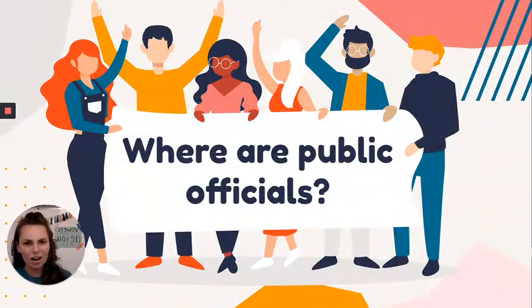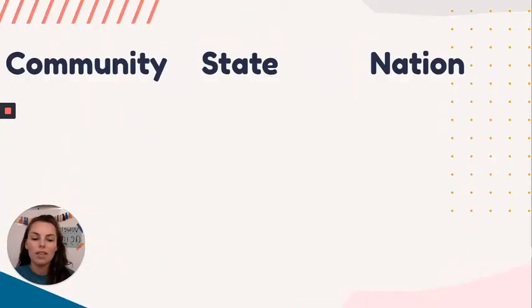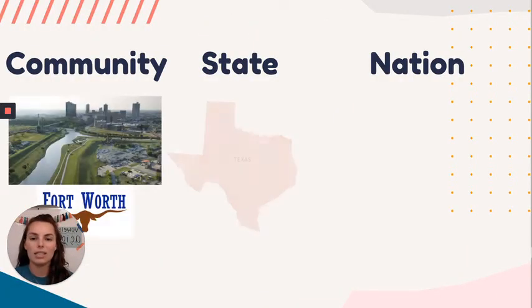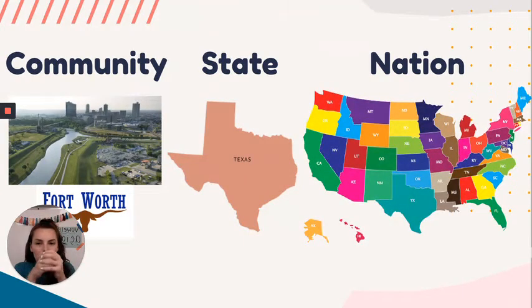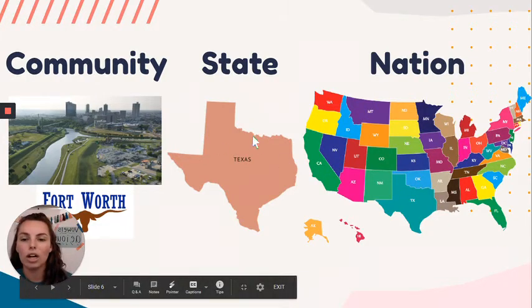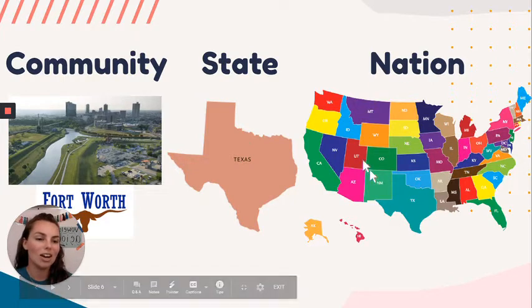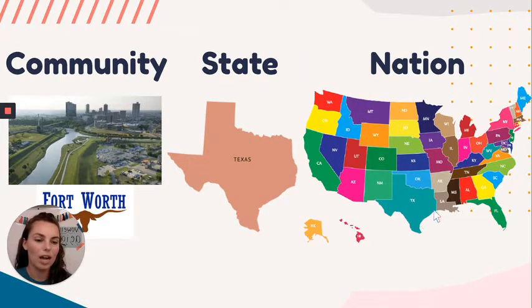So where are public officials? They are in the community, the state, and the nation. So as you can see, my hands up doing community is small. Our city of Fort Worth is small compared to the state, which is a little bit bigger, and the nation is even bigger. There are a lot of cities in our state, and then there are a lot of states in our nation. You can see Texas right there.